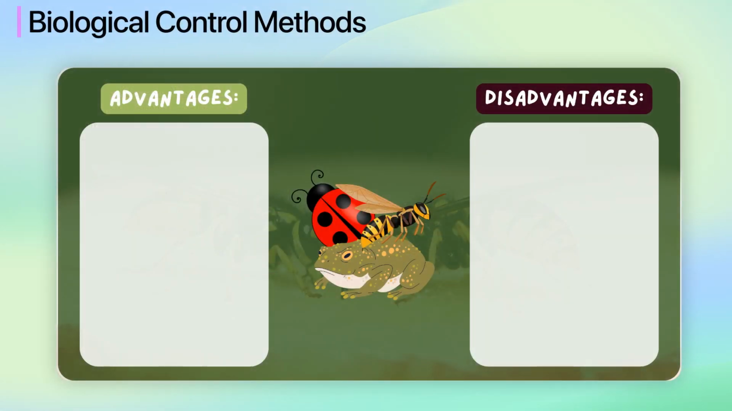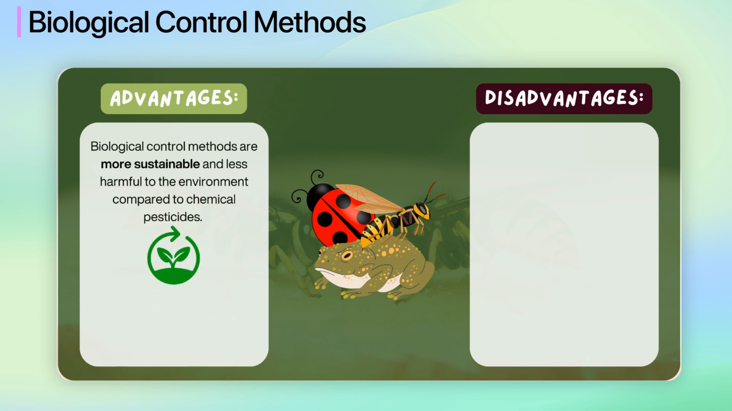Let's look at the benefits and drawbacks of this method. The advantages of biological control include that they are environmentally friendly. Biological control methods are more sustainable and less harmful to the environment compared to chemical pesticides. They are also target-specific. These methods can target specific pests without damaging other beneficial organisms.